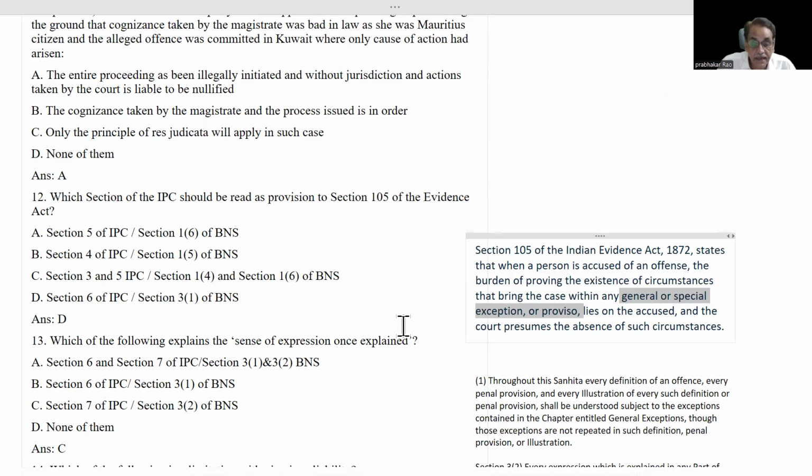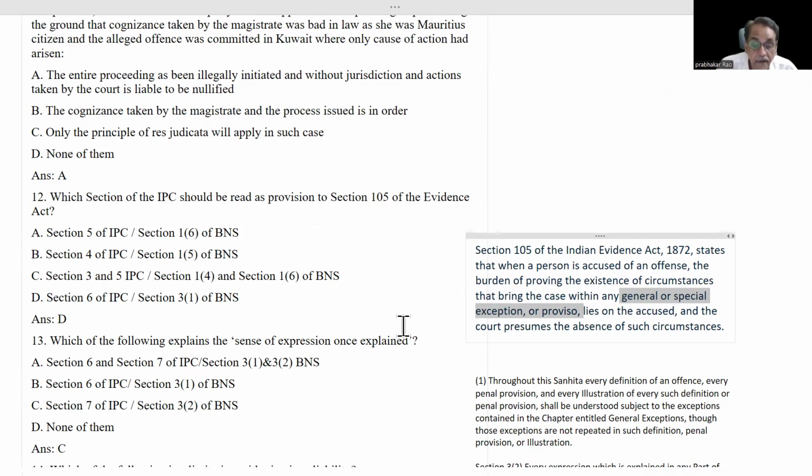Similarly, a person who has been forcefully intoxicated, liquor was forcefully given to him, then during that intoxication, if he commits an offense, that is not an offense. That is also an exception.